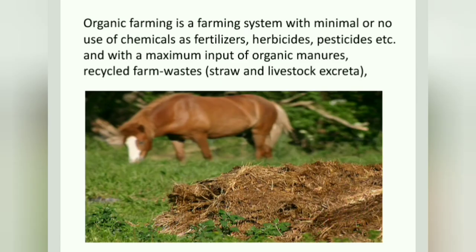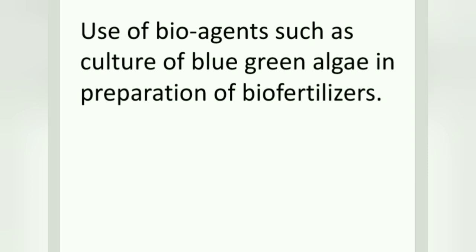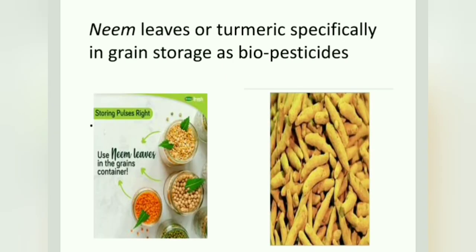Now let us see some of the techniques of organic farming. First, what is organic farming? A farming system with minimal or no use of chemicals is called organic farming. Purely organic manures and recycled farm waste will be used for this type of farming. Use of bioagents such as culture of blue-green algae in preparation of biofertilizers. They prepare biofertilizers with the help of some microorganisms too.